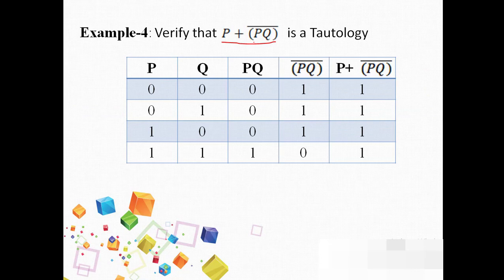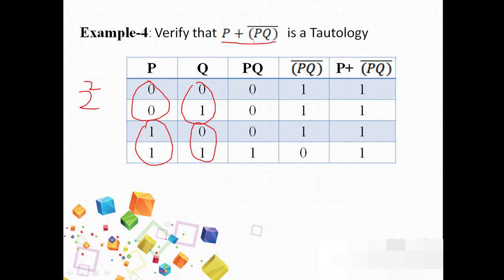Let us take the solution. How many variables do we have in the expression? We have p and q. P can be present in its complemented or uncomplemented format, and the same for q. So there are 2 variables. In the combinations we will take 2 to the power 2, that is 4 combinations: 2 zeros and 2 ones in p, 0 1 and 0 1 for q.